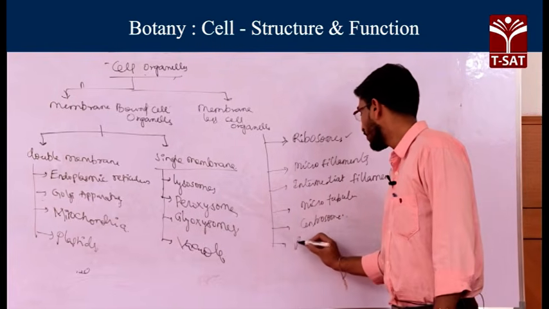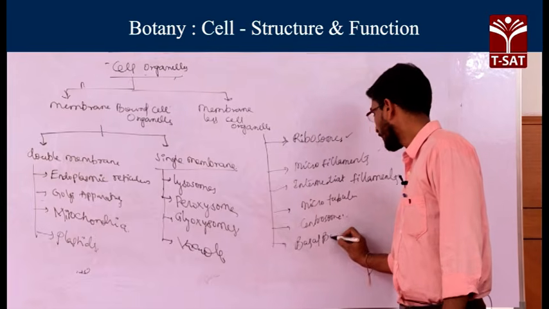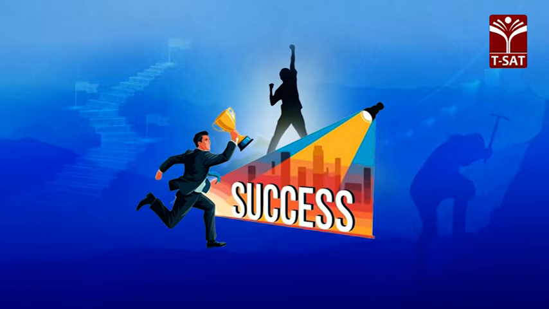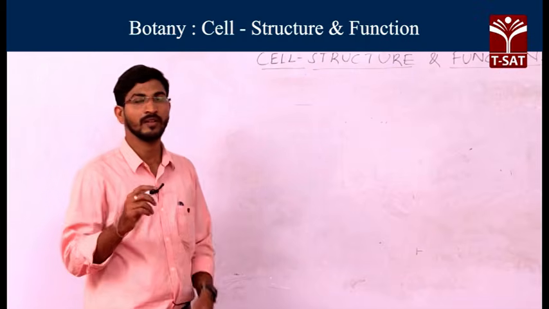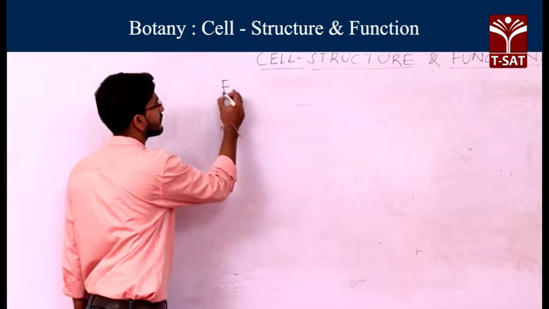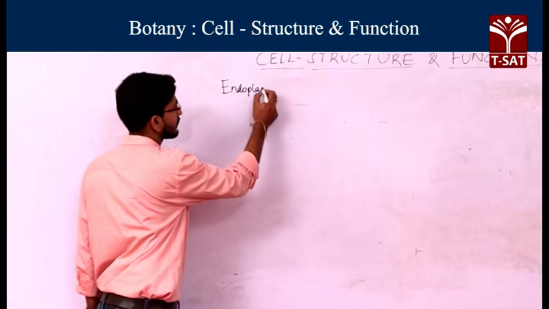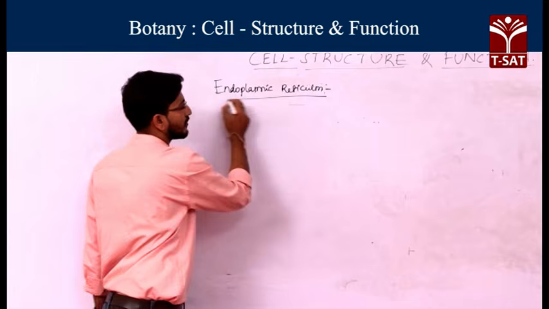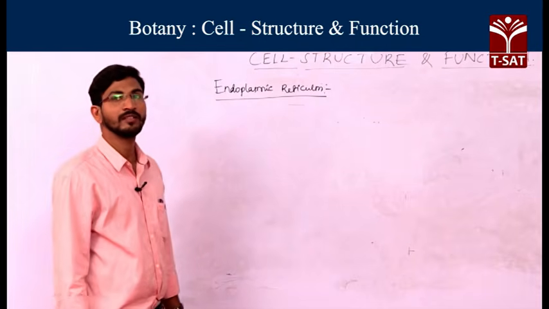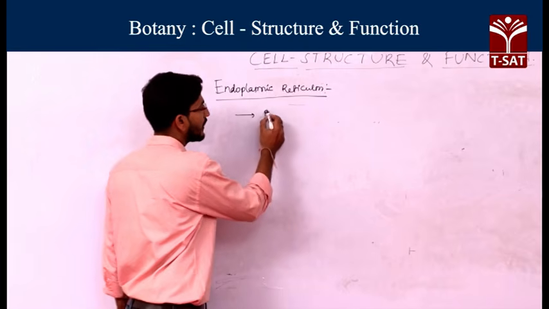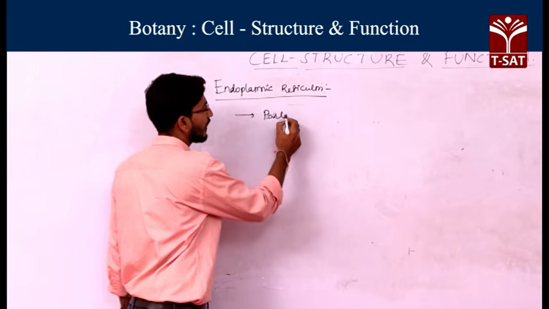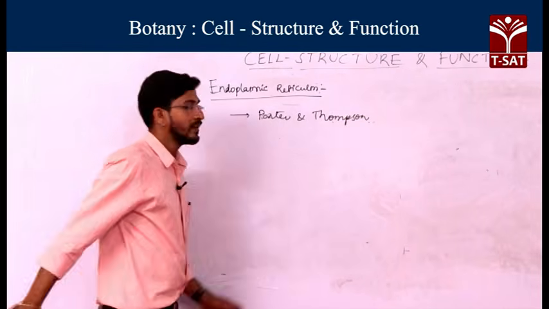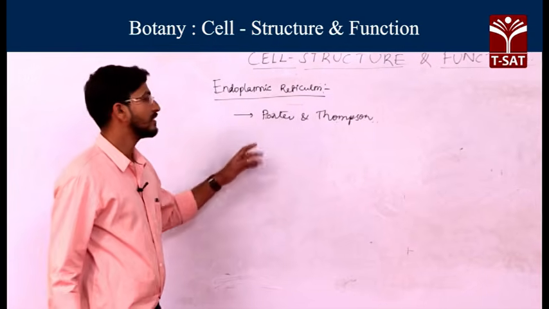Another one is basal bodies also. So let us discuss these cell organelles one by one. Now we will discuss the cell organelle. First one is endoplasmic reticulum. Generally this endoplasmic reticulum was discovered by the scientists Porter and Thomson. They discovered it independently.